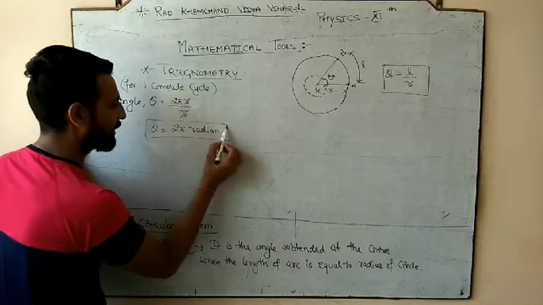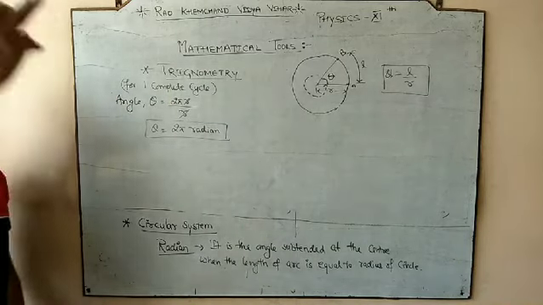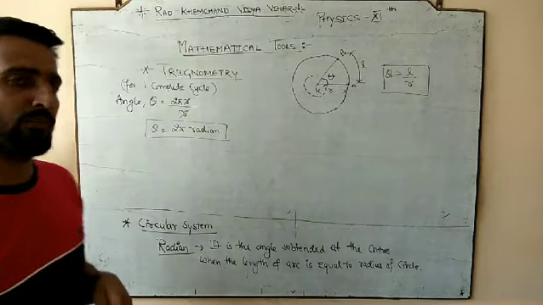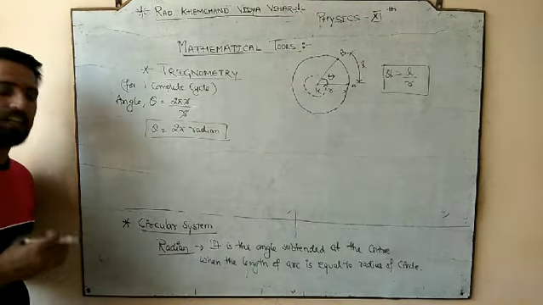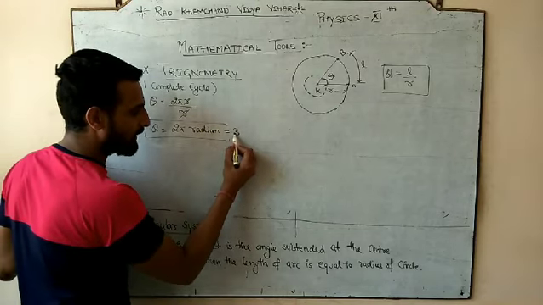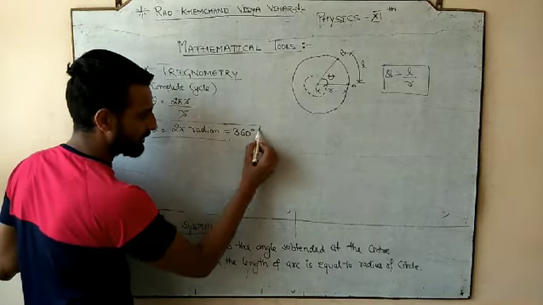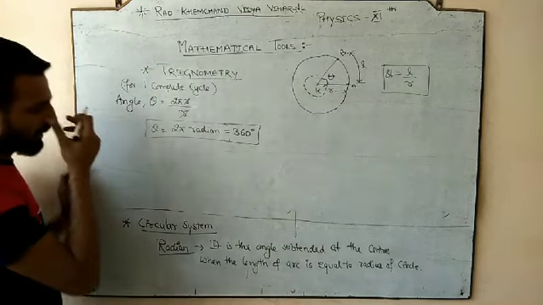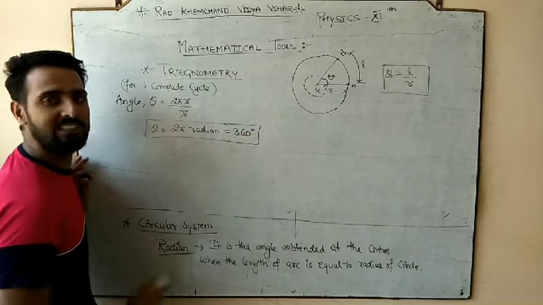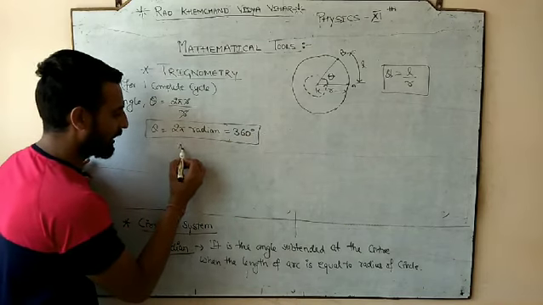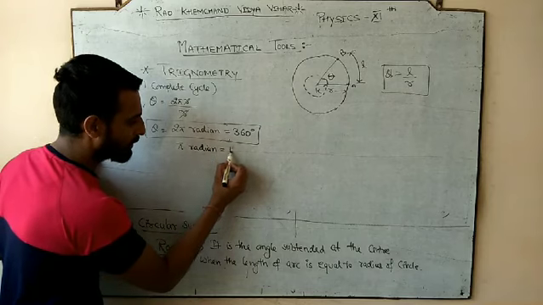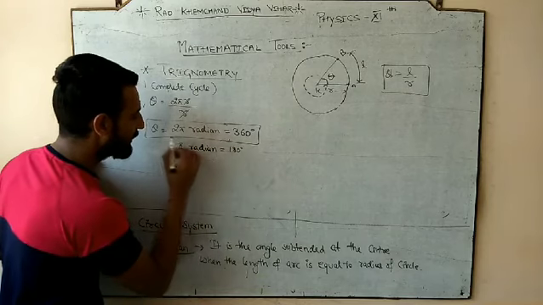So what is the angle for the one complete cycle? 2 pi radian. That's why for the complete cycle of the circle, we always take the angle as 2 pi radian, and in degree it is always how much? 360 degree. So angle is 2 pi radian for complete cycle. So 2 pi radian is always equal to 360 degree, or you can say pi radian is always equal to 180 degree.